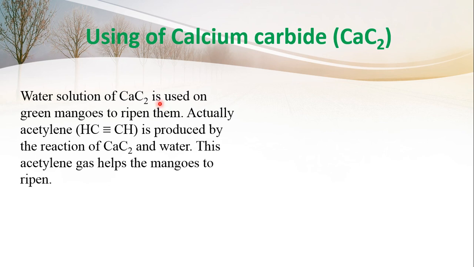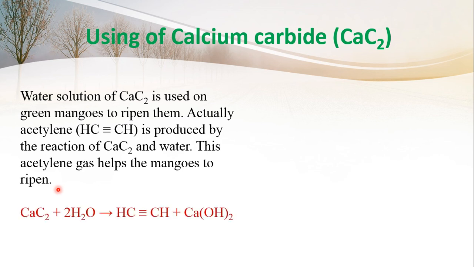A water solution of calcium carbide is used on green mangoes to ripen them. Actually, acetylene is produced by the reaction of calcium carbide and water. This acetylene gas helps the mangoes to ripen. Look, when calcium carbide is given to green mangoes, water is spread and calcium carbide reacts with this water and produces acetylene gas. This acetylene gas is responsible for ripening these mangoes.